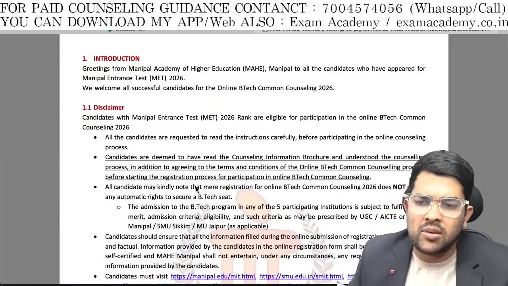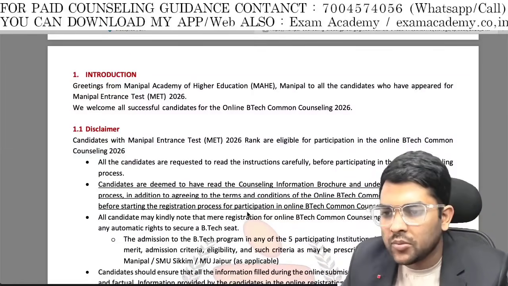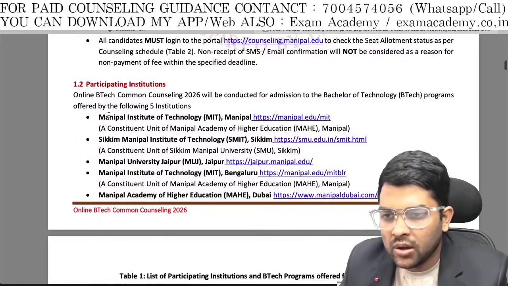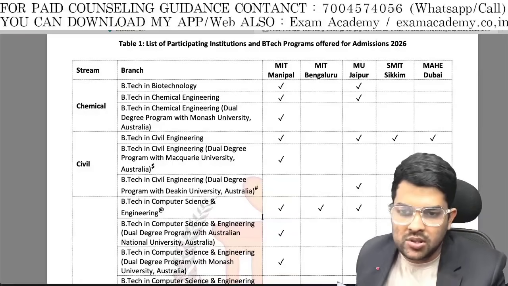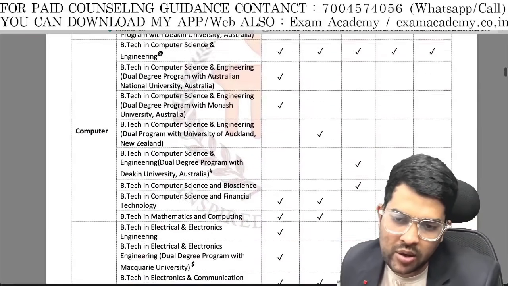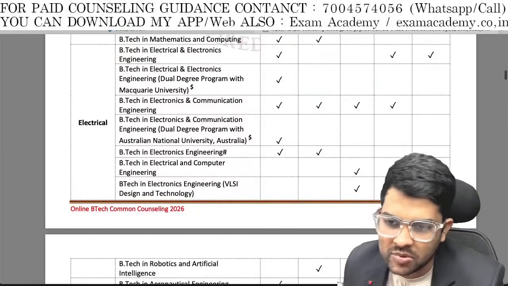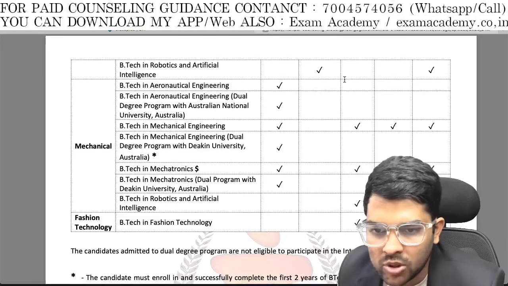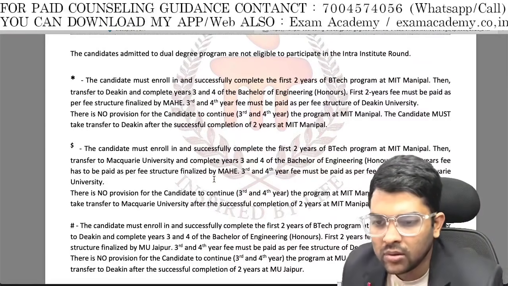I know each and everything because I'm doing it for the last 7 years. But for you I am just showing you, there are some instructions they have given. And the participating institutes, as I told you, 5 campuses, and the number of branches available. Here you can check in Jaipur 2 to 4, 5, 7, 8 to 10 branches available. In Bangalore 1, 2, 3, 4, 5, 6 branches available, and more, 7 branches available. So there are multiple options available.